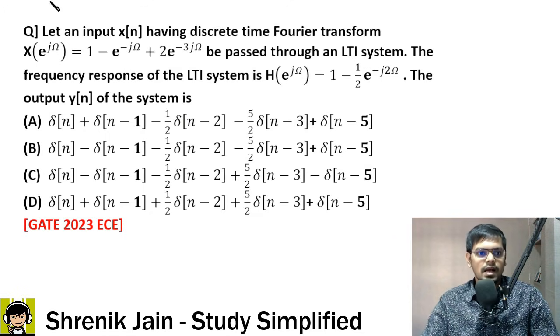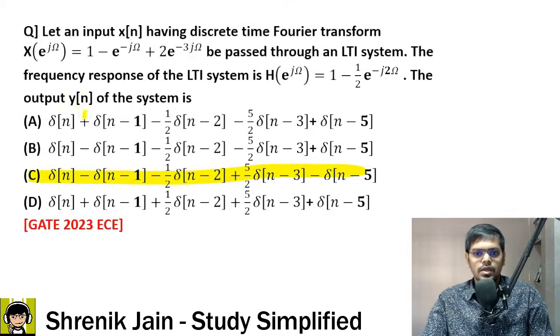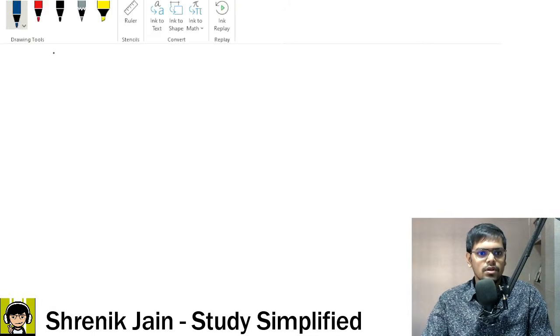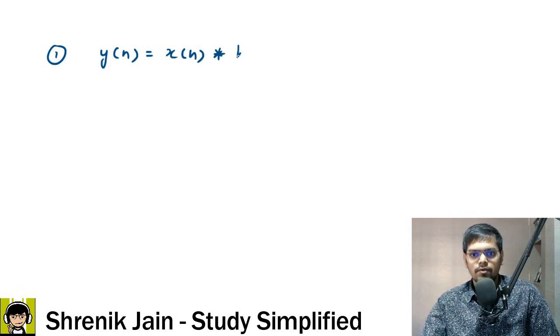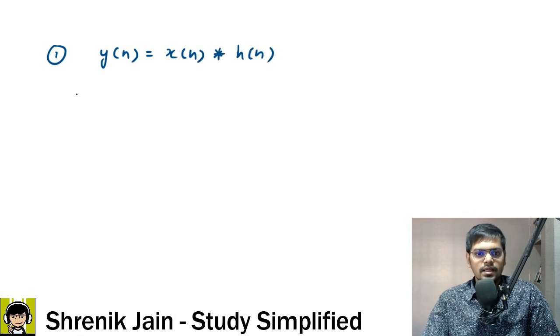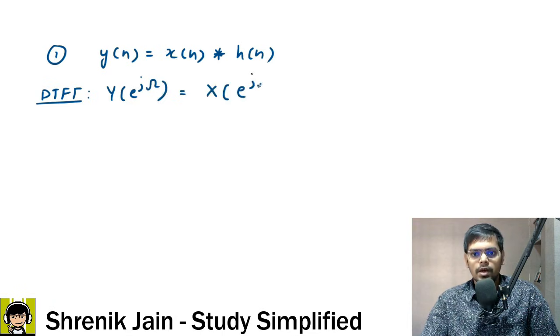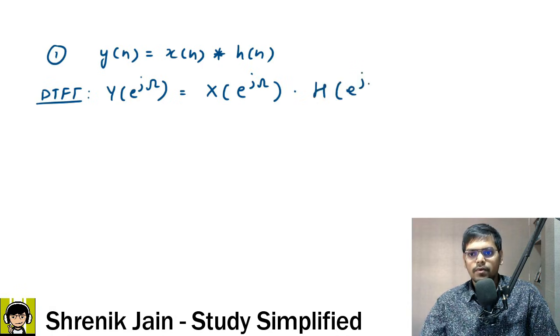If you are saying the answer is option C, then yes, it is absolutely correct. Why? Let us see. It's only calculation, that's all. Nothing more here, no difficult concept, only simple calculation. In an LTI system, y of n is equal to x of n convolved with h of n, correct? And then if I take the DTFT, then I can say Y of e to the power j omega is equal to X of e to the power j omega, convolution changes to multiplication, times H of e to the power j omega.